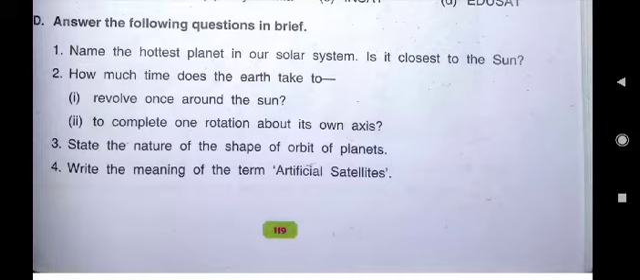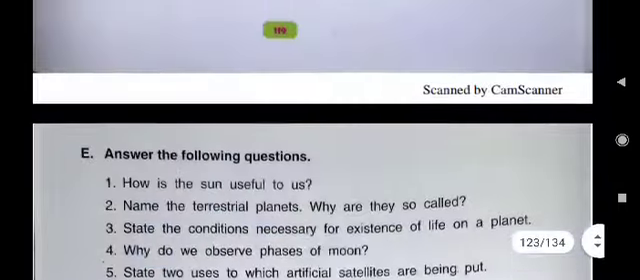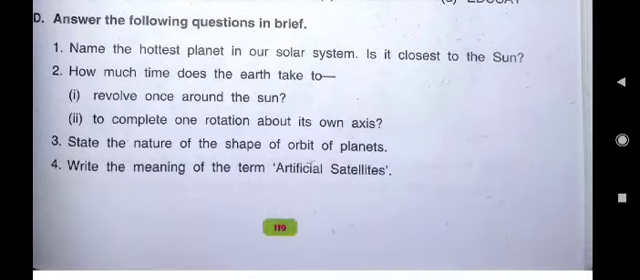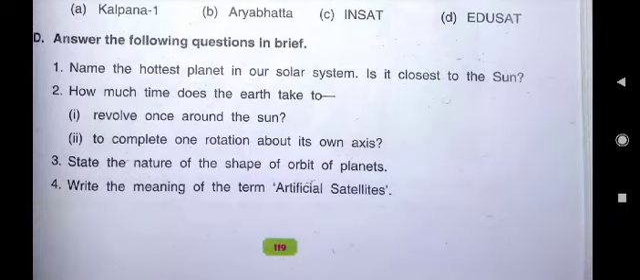So what will you write as the answer of this part? You will write: the nature of the shape of orbit of planets is elliptical, that is oval. Now the next question is, write the meaning of the term artificial satellites. Children, we all know there are two types of satellites: man-made satellites, known as artificial satellites, and natural satellites. Natural satellite means like the moon. Moon is Earth's natural satellite.